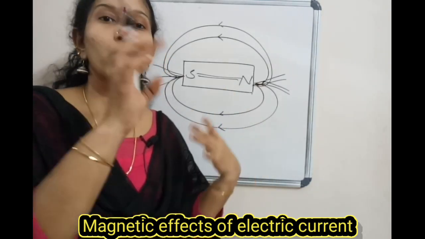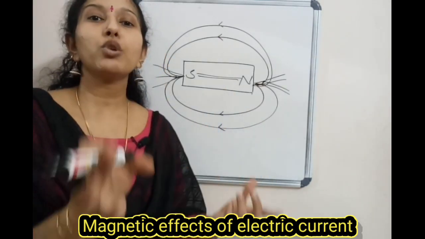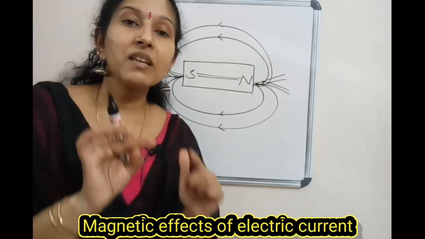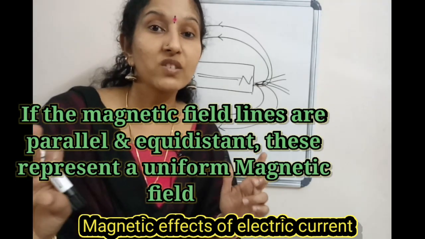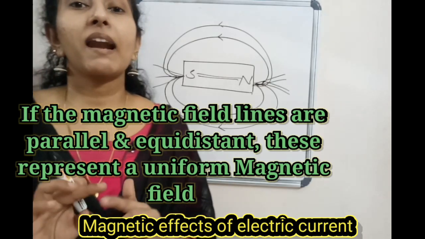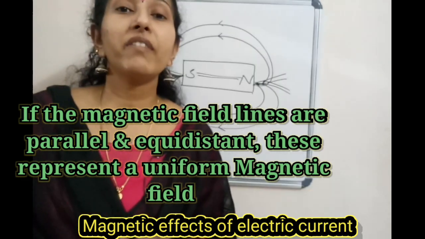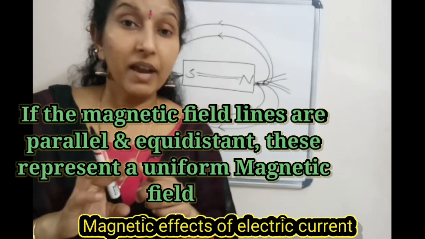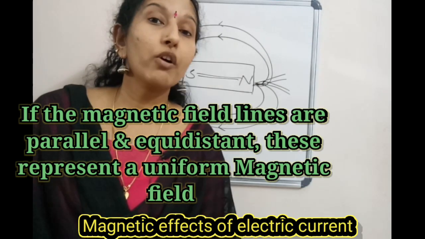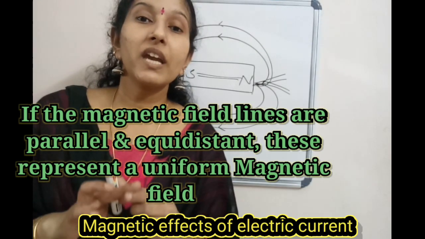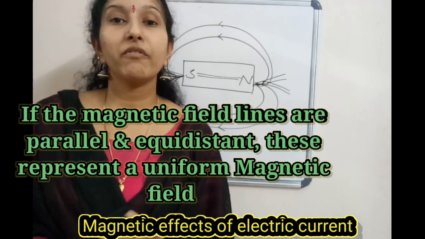Outside it is north to south and inside south to north, and inside the magnet the field lines are shown as parallel lines. So if the magnetic field lines are parallel or equidistant, there is a uniform magnetic field.